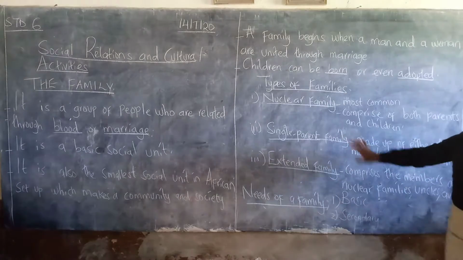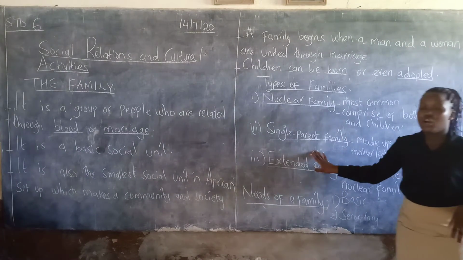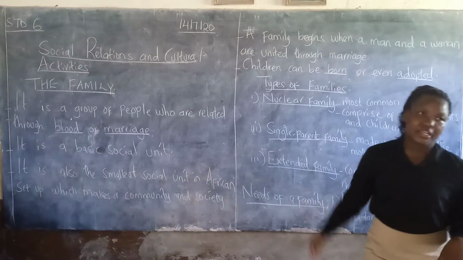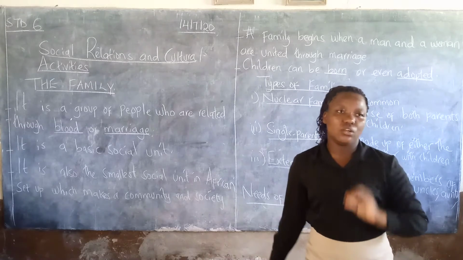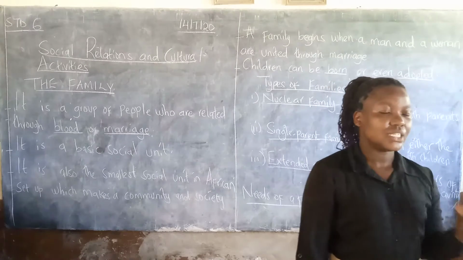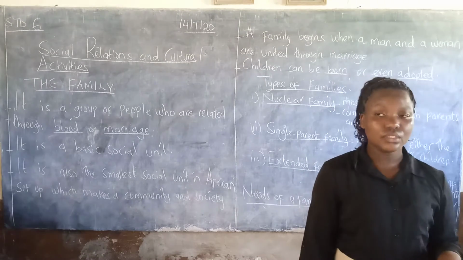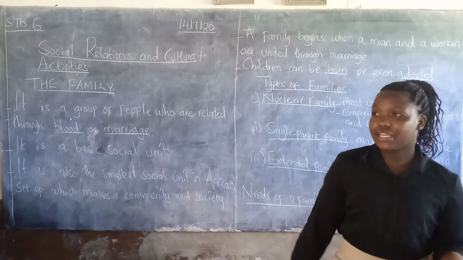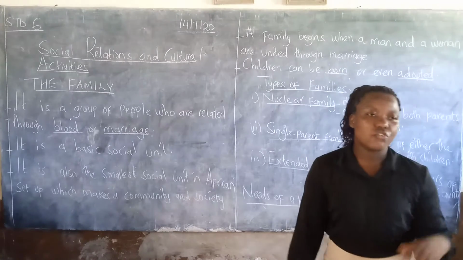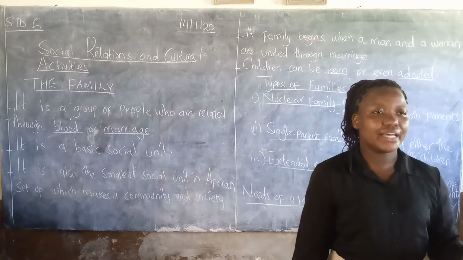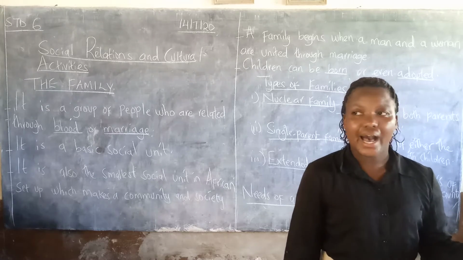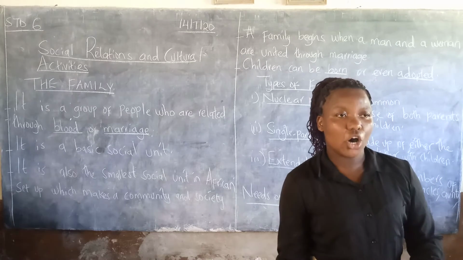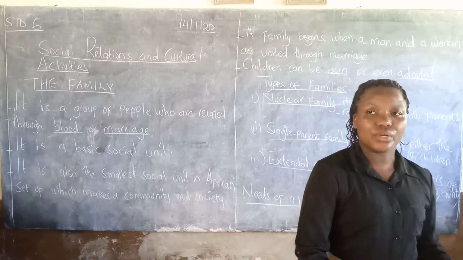Another type of family is the single parent family. From the word single, what does it mean? Here we can give an example of a father in a home with the children, or a mother with the children.